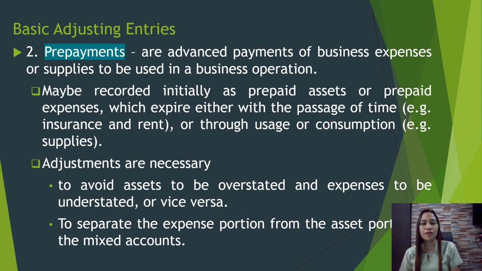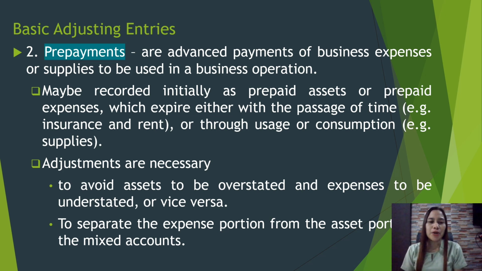But due to passage of time, of course, there is already a consumption of that prepaid rent. And that's the time that this account should be adjusted in order not to overstate the asset, in order to separate the expense portion of the rent from the asset.